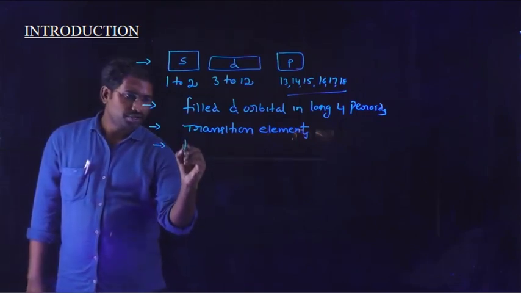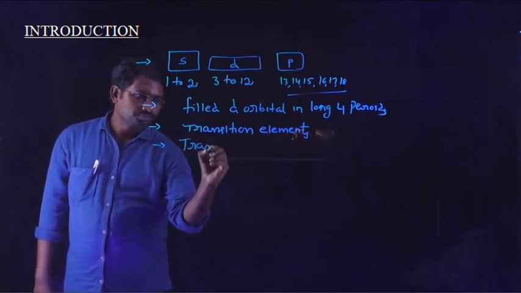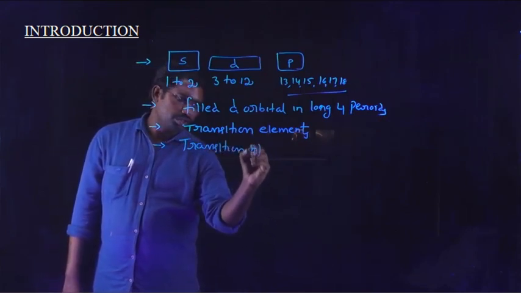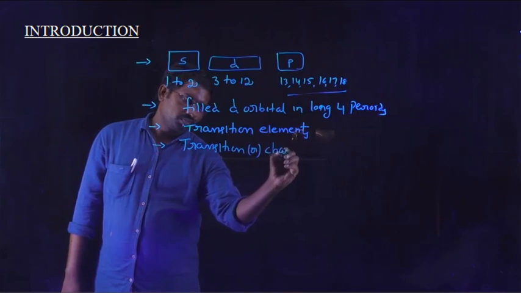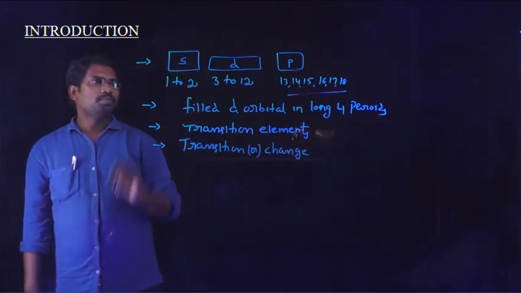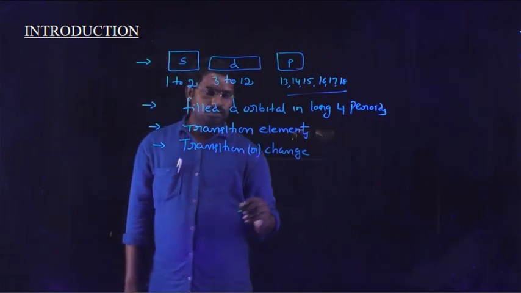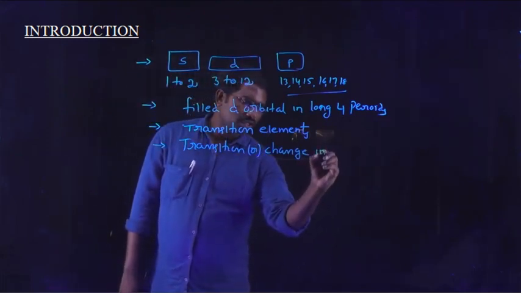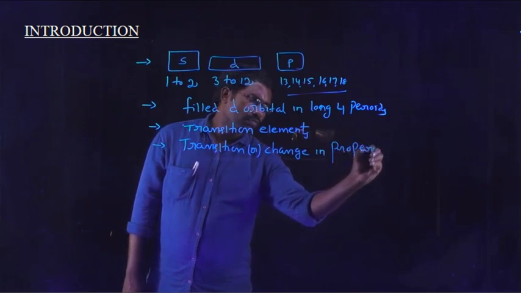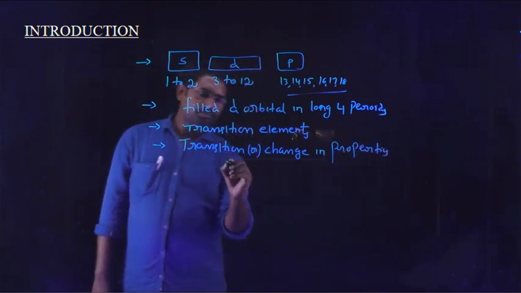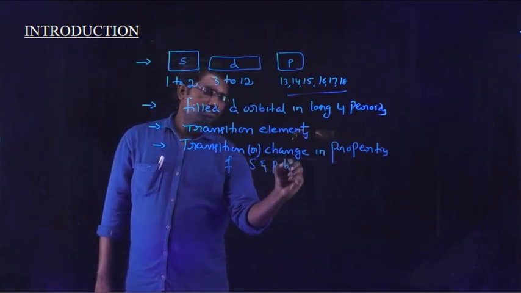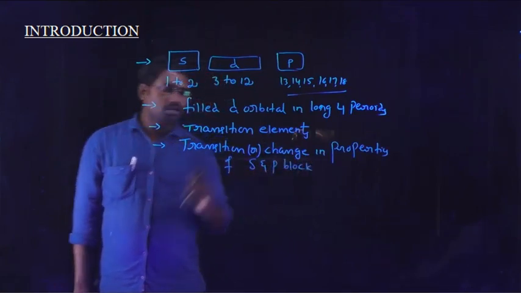They have a transition or change between the properties of S block and P block elements.